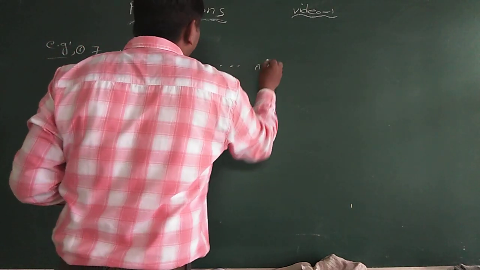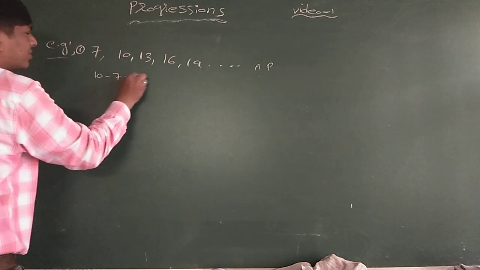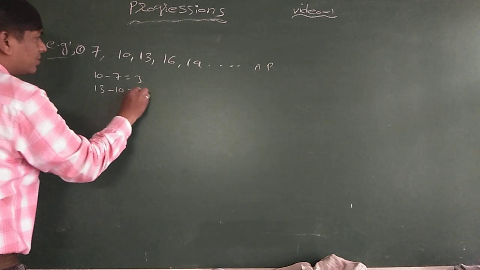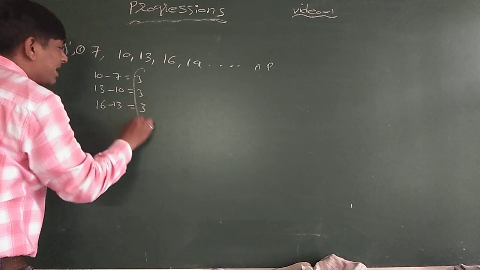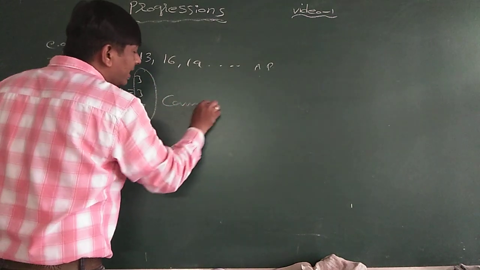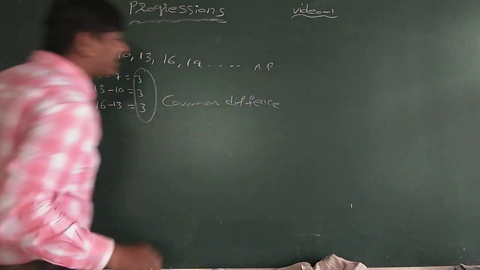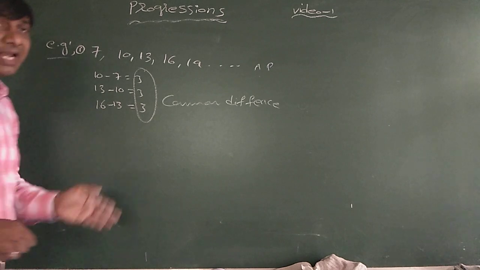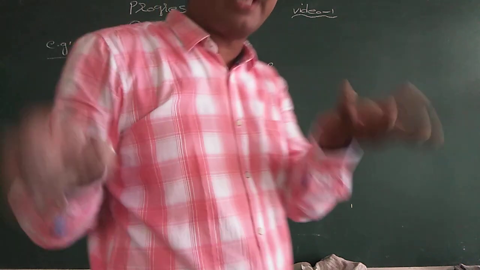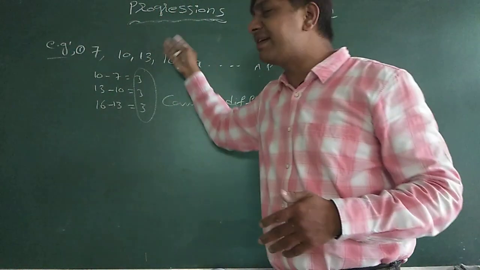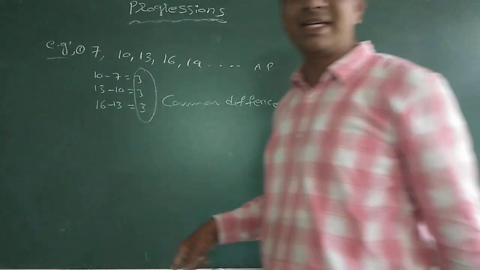This is an AP. The common difference: 10 minus 7 is equal to 3, 13 minus 10 is equal to 3, 16 minus 13 is equal to 3. This is the common difference. The difference between any two consecutive terms is the same. That is an AP. This sequence is in AP. What is the common difference? Plus 3.